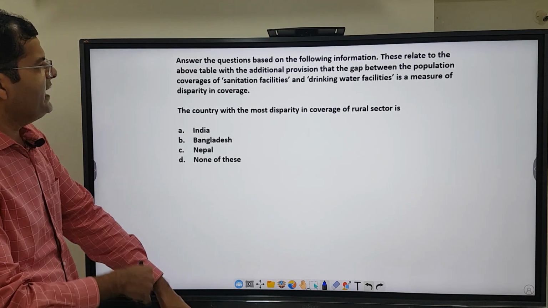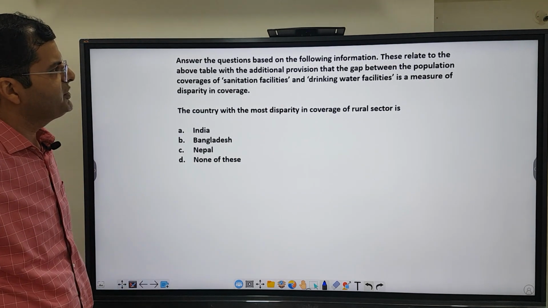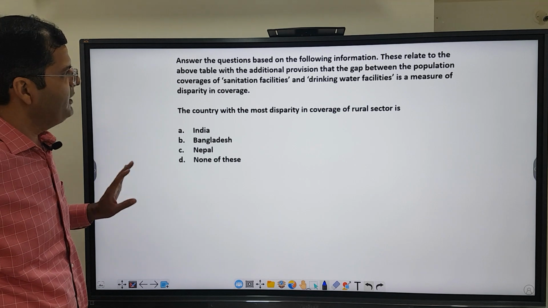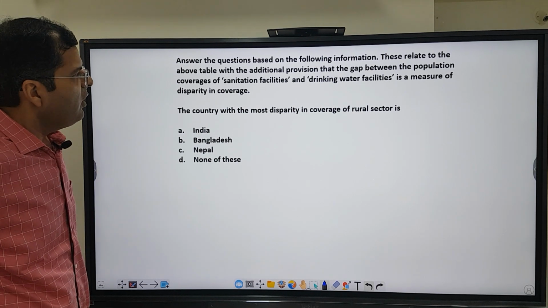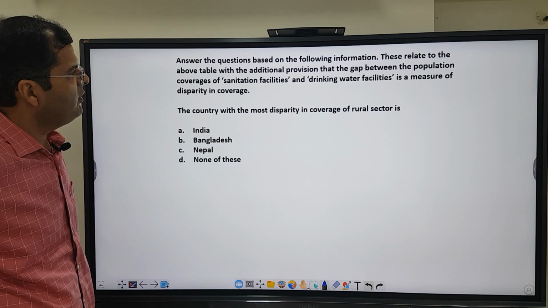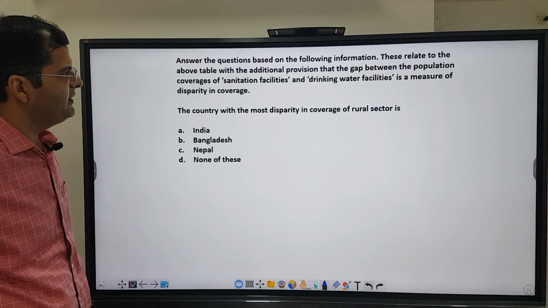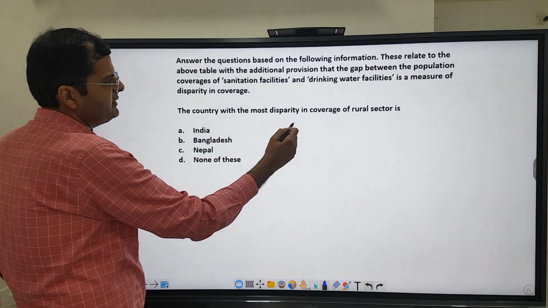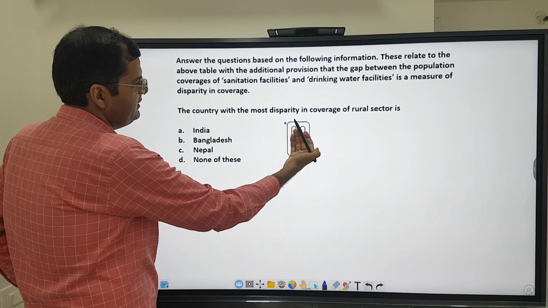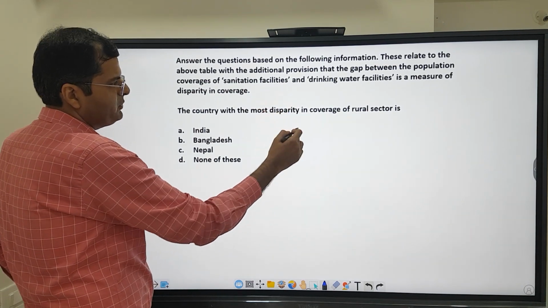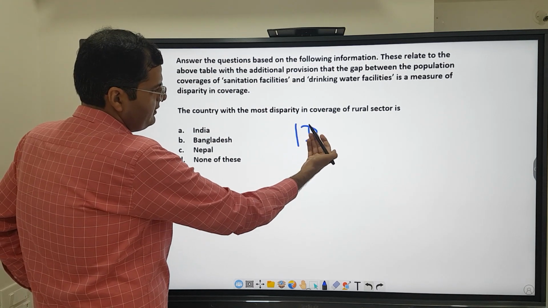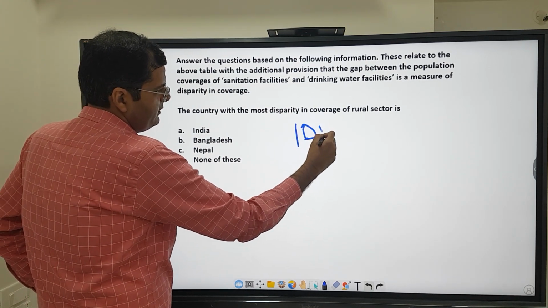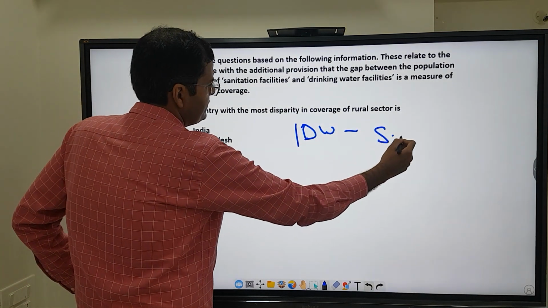Now this question says, answer the question based on the following information. These relate to the above table with the additional provision that the gap between the population coverages of sanitation facility and drinking water facilities is a measure of disparity. It says gap, so I'll just take the absolute value of drinking water and sanitation facility.